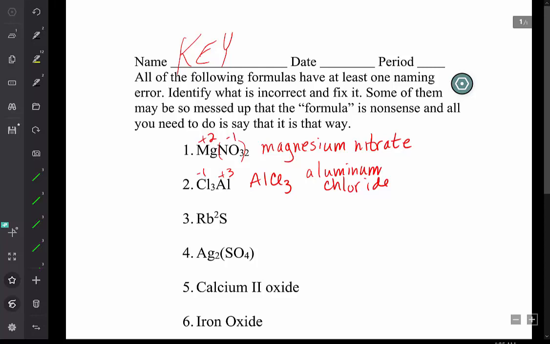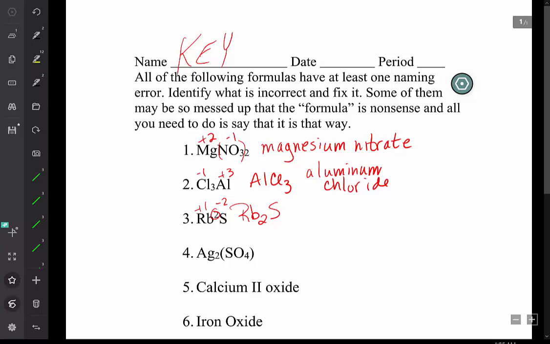For Rb2S, that position, the subscript position, should be a number only, and a correct ionic formula will never contain a charge, but Rb is a +1, sulfur is a -2, and so Rb2S would be correct, and that would be called rubidium sulfide.